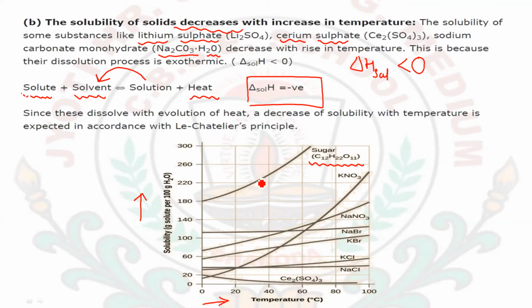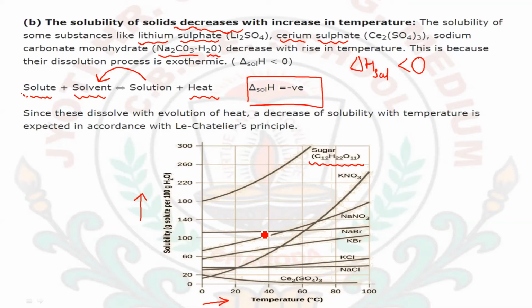then the solubility is also increasing. Okay, solubility is also increasing. And in case of KNO3, you can see that the solubility is also increasing when I am increasing the temperature. Okay, for NaNO3 also you can see that it is increasing with the increase in temperature.